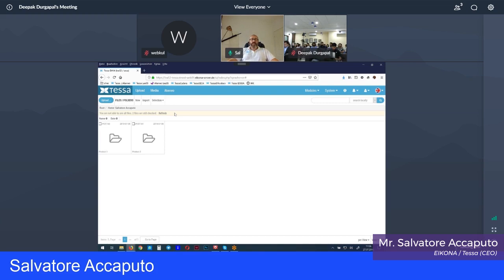Next part is the pretty strong part, because here you can search by date, for example, when an asset was created, when it was last updated, or when the license date is expiring. Because if you're working, for example, with stock imagery, then you normally have a license date. So it's expiring on one day. Or the same for photographers. Some photographers give you just a license for 1 year. So you can put in a license search and see when it was created last time. So you have a really powerful search over time for all your assets.